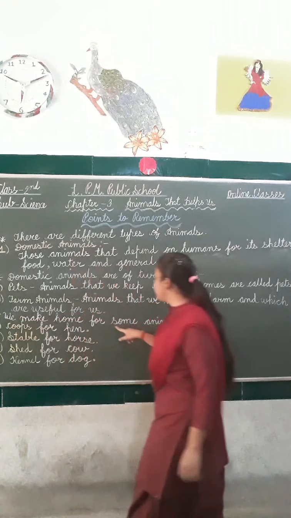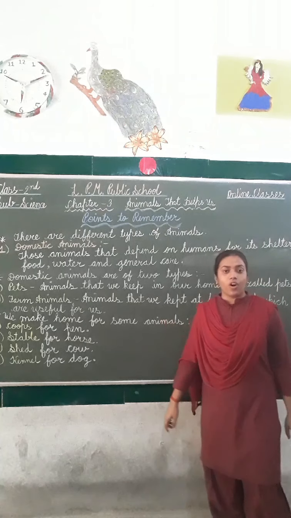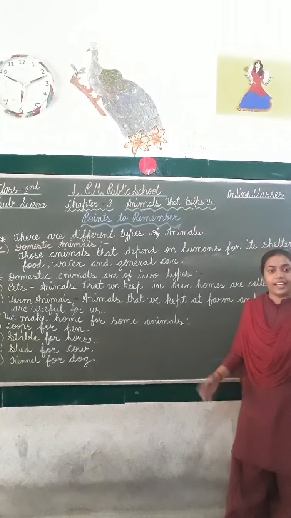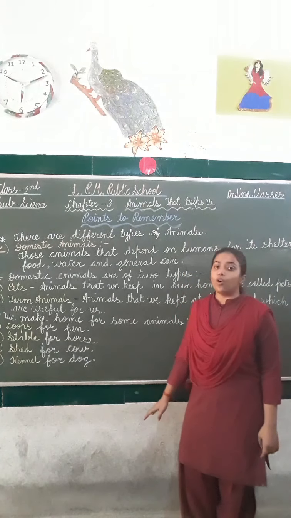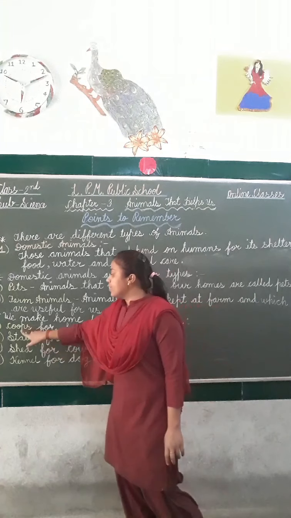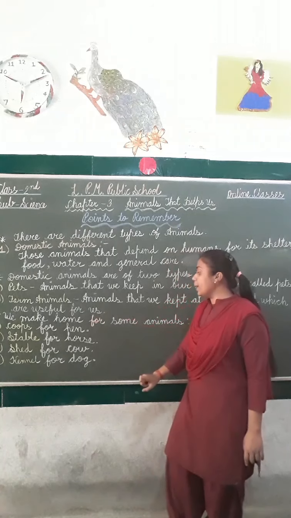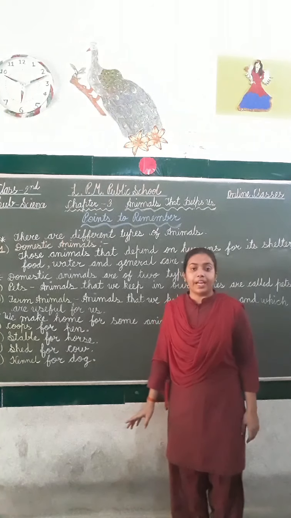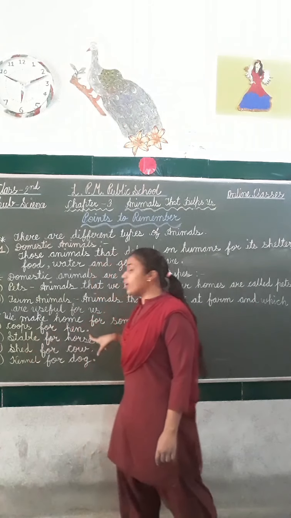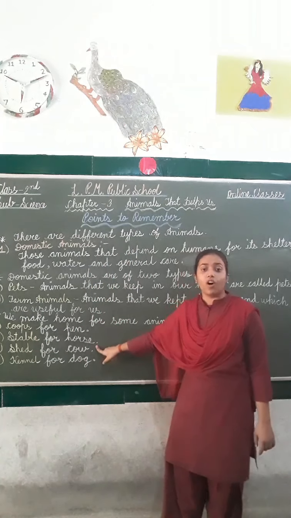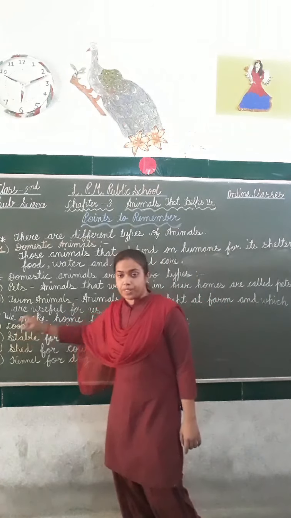Now students, let's discuss the next topic. We make homes for some animals. We make homes for some animals and they are tamed by us. So let's discuss the homes of animals. The first one is coops for hens. We made coops for hens and stables for horses. So the home of the horse is a stable and the home of a hen is a coop.